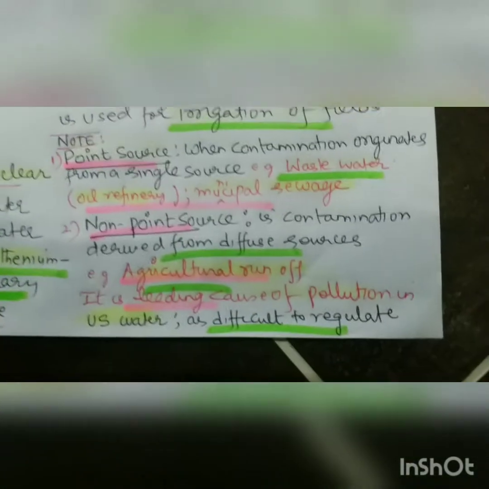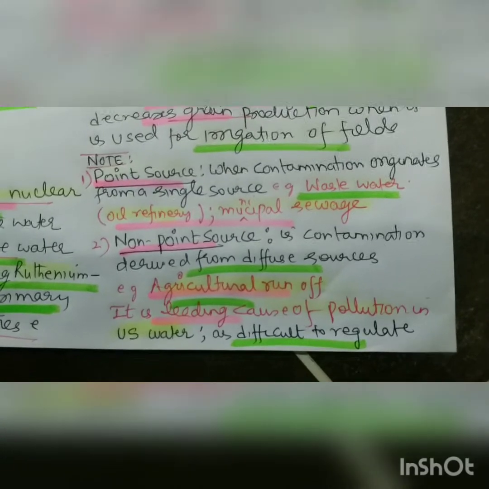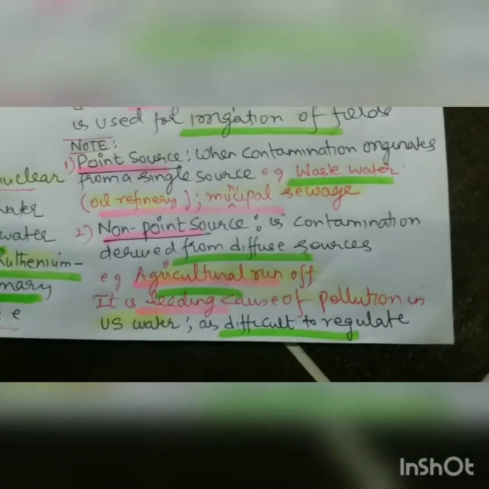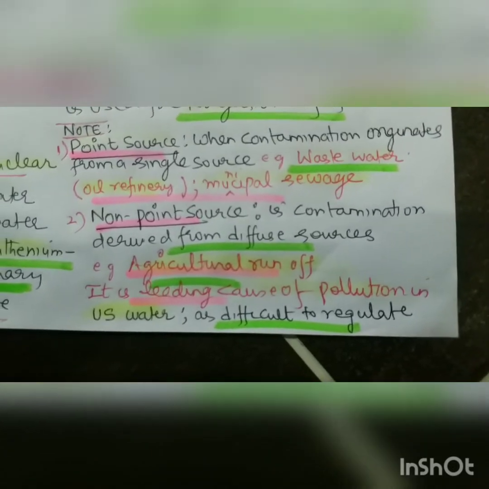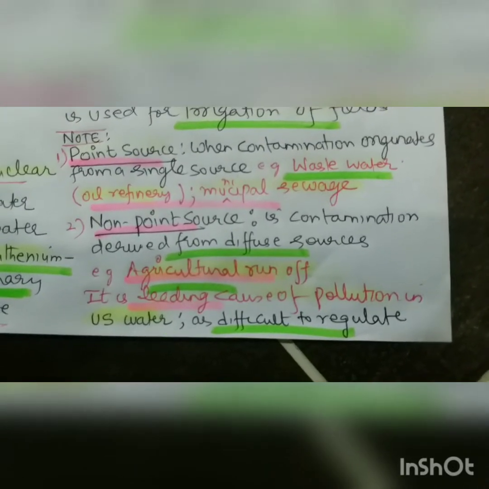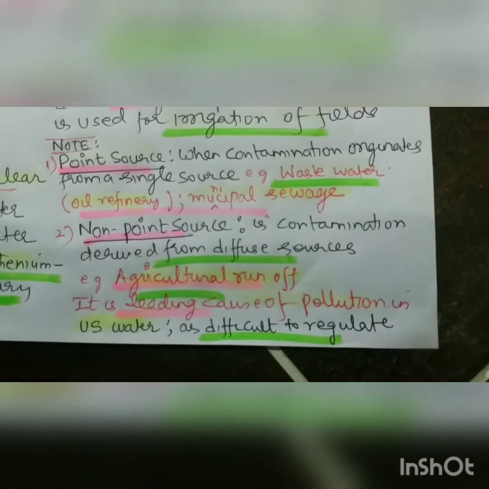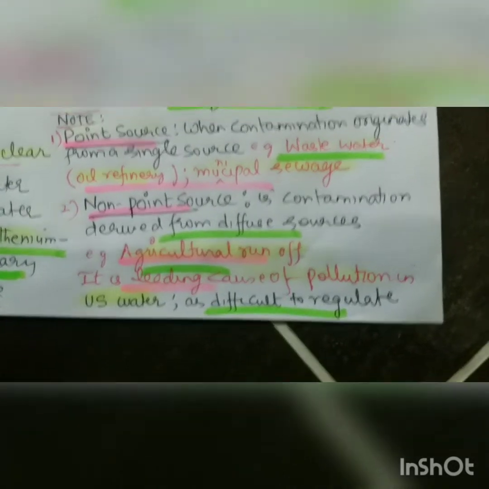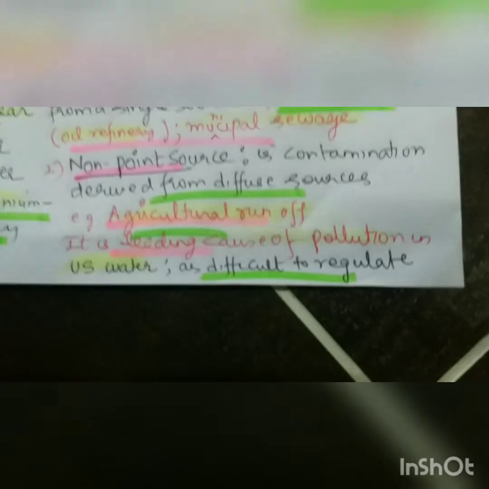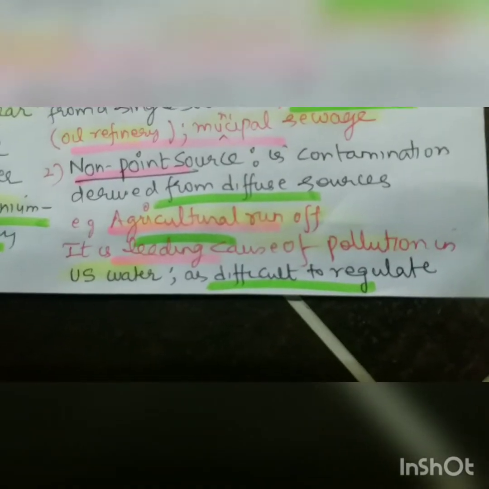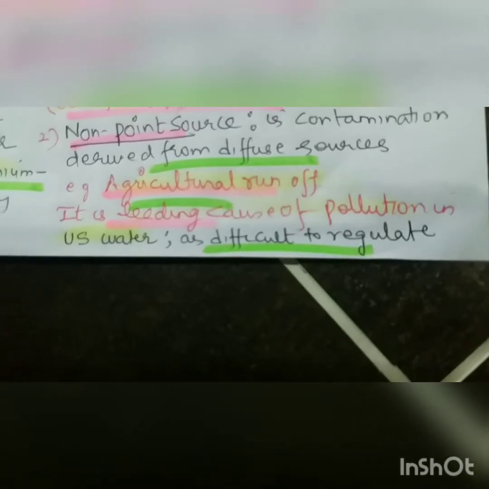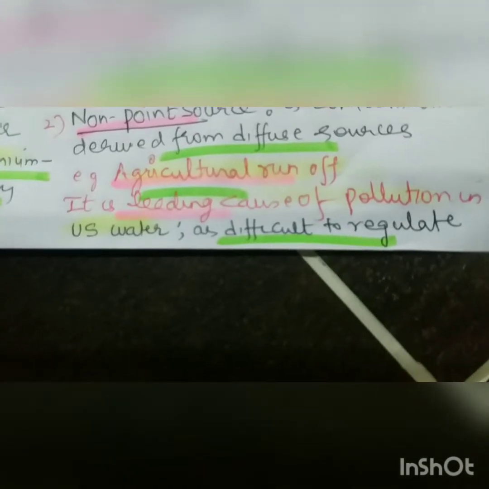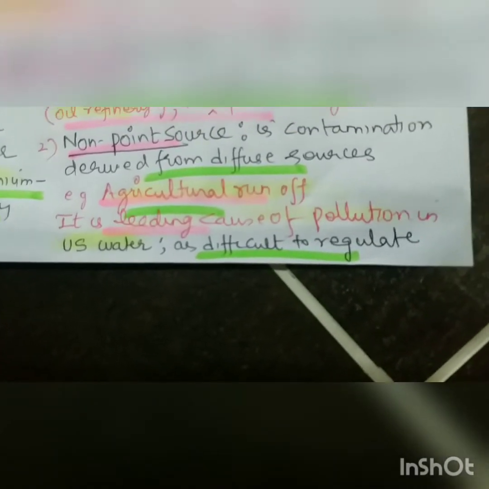Now note, here I want to take two more types of pollution. Point source is when contamination originates from a single source like our homes, that is municipal sewage, or wastewater, oil refineries. Second is the non-point source, the contamination which derives from different sources like agricultural fields, where we have runoff from anywhere. And this non-point source is the leading cause of pollution in the US as it is difficult to regulate.